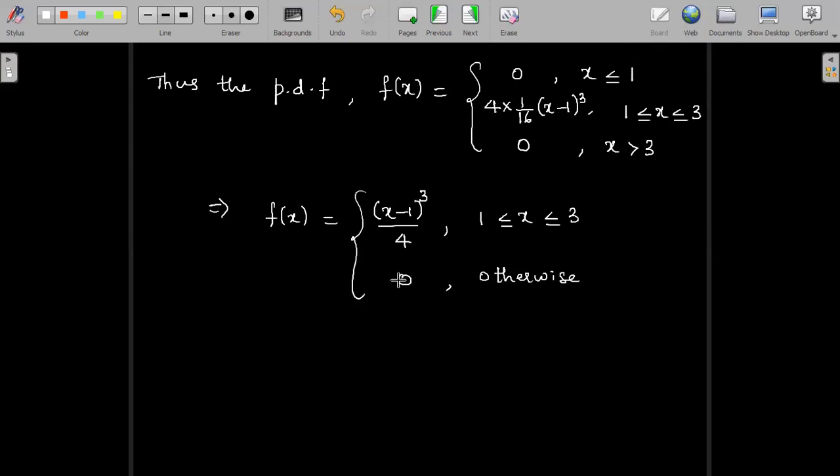In all other range, f of x value is 0. Same thing we have consolidated and written like this. In the range 1 to 3, f of x value is 1 by 4 into (x minus 1) whole cube. Same thing I have written. So this is how we find out the value of C and hence the PDF, probability density function f of x, given the cumulative distribution function.